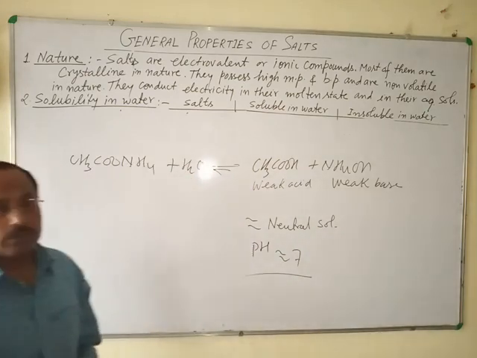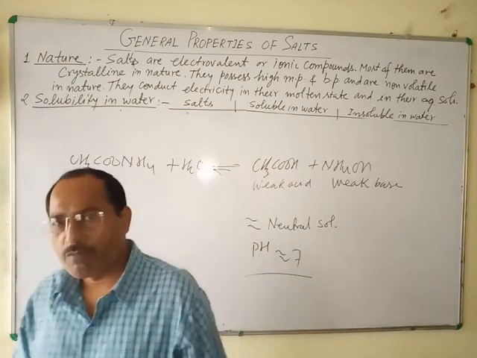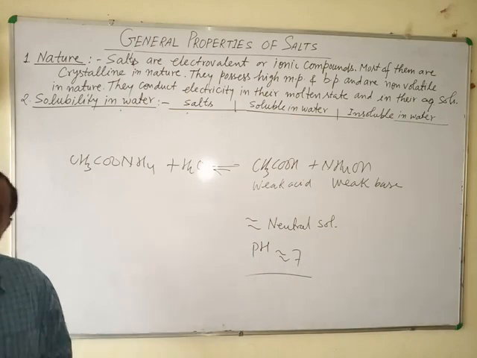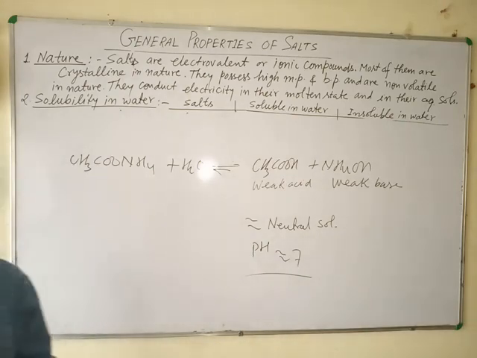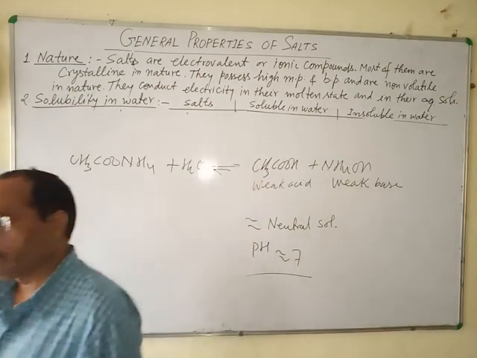So, this is all about the general properties of salts. Just after this lesson, you will study mole concept and stoichiometry, which is the 5th lesson of your syllabus. That's it. Thank you.